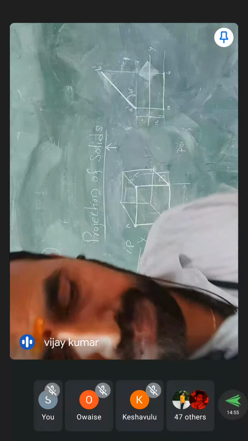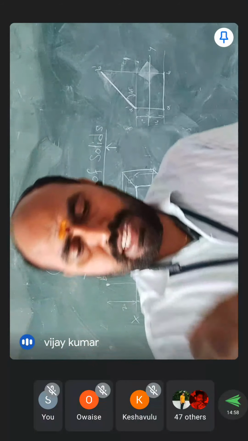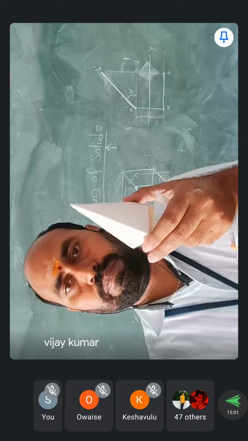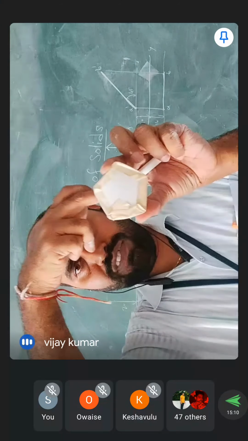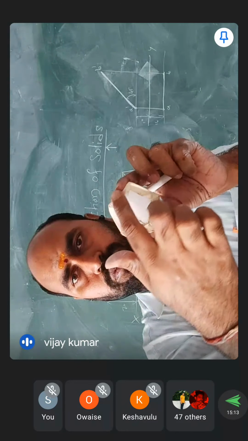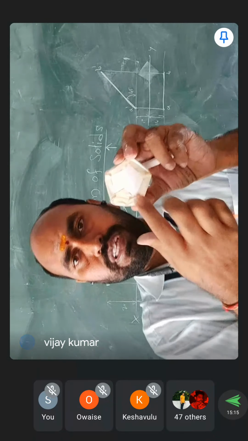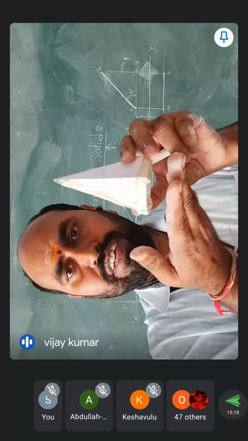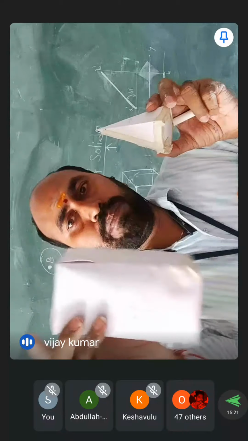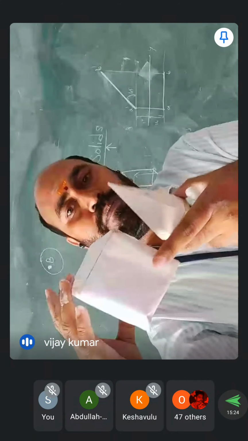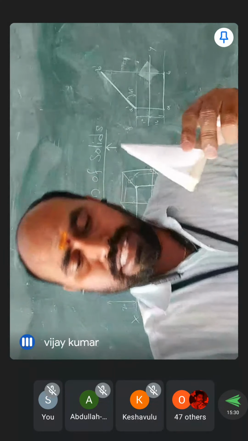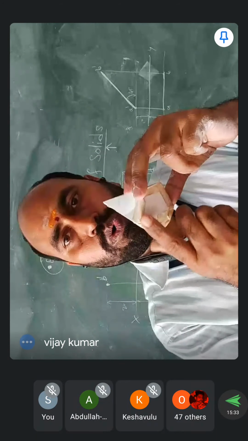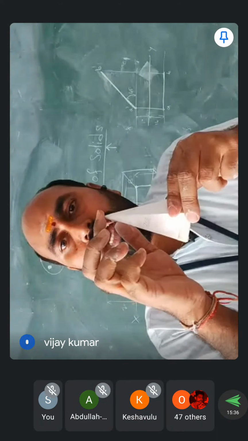And you see, this is called a pyramid. Pyramid means all the planes are going to join into a top point. So they are going to join into a single point. How is the shape of the bottom? 1, 2, 3, 4, 5. So it is a pentagon. If you can see in the prism, top face is there as well as the bottom base. There are two bases. One is top, another one is bottom. But in the case of a pyramid, it has only one base, there is no top face.